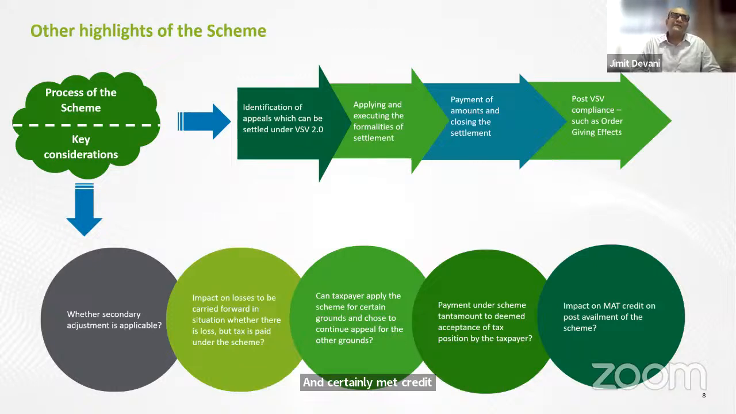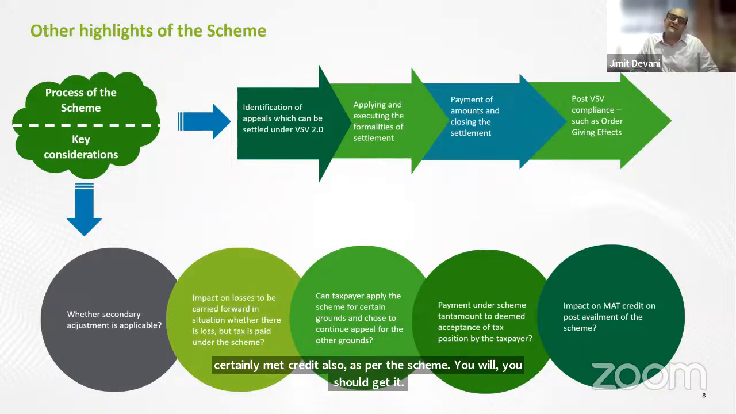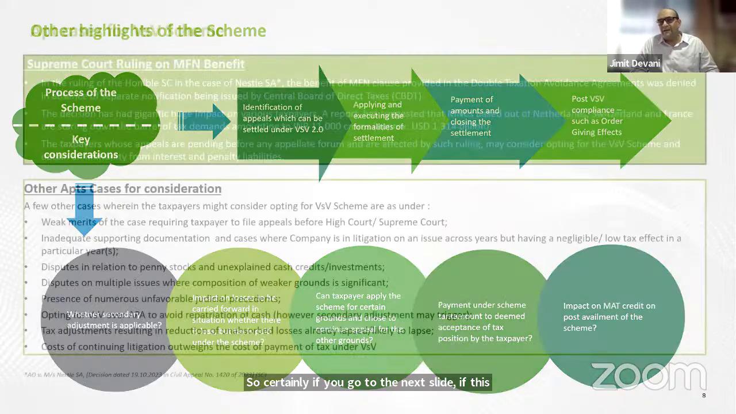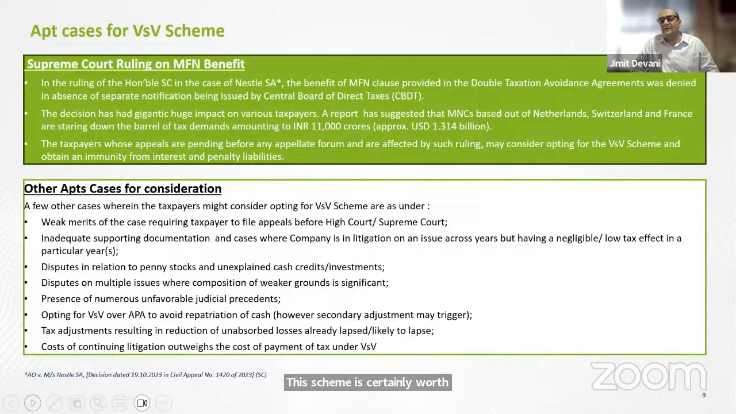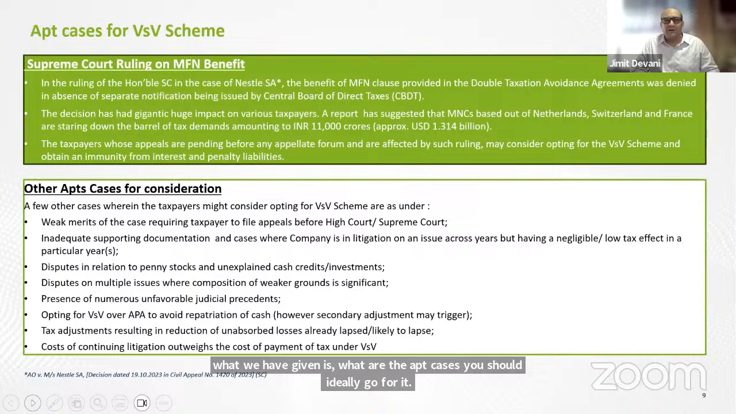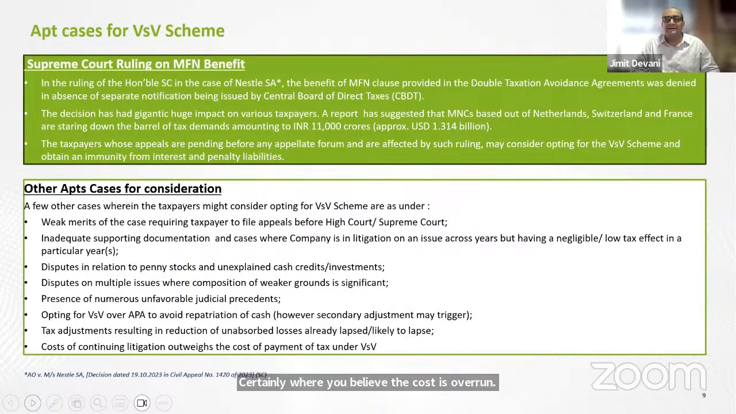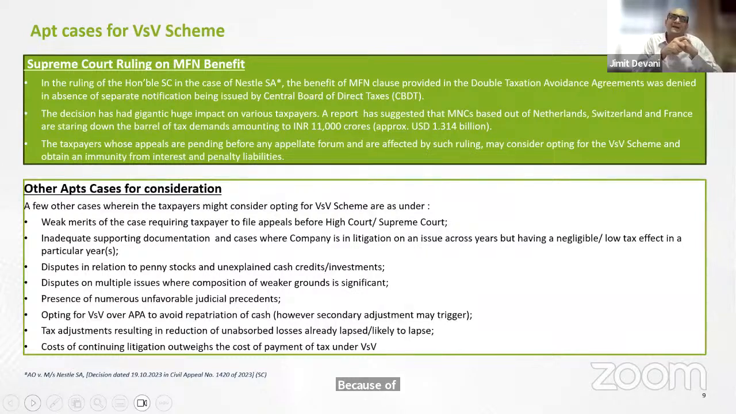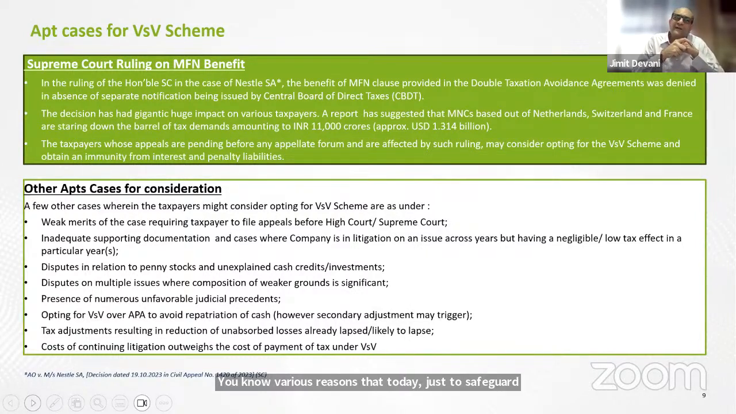So certainly, if we go to the next slide, this scheme is certainly worth looking at. What we have given is the apt cases you should ideally go for it. Certainly where you believe the cost is overrun, where there are disputes, where there are weak merits of the case before the High Court or Supreme Court. Many a time you file appeals for various reasons, just to safeguard against penalty. In which case you can think about it.